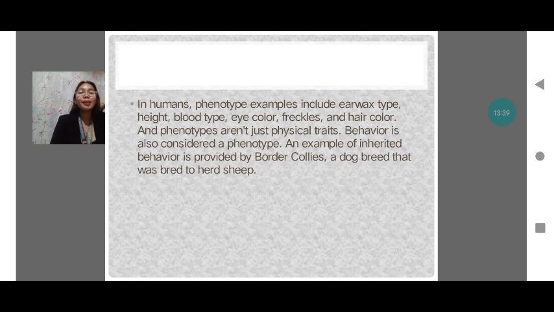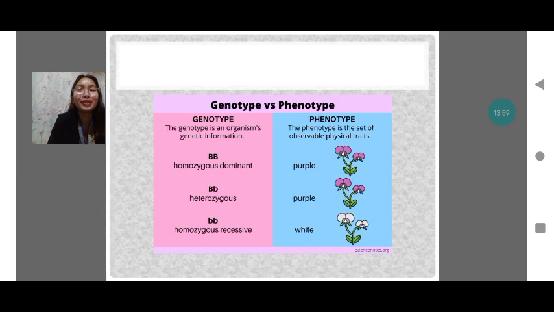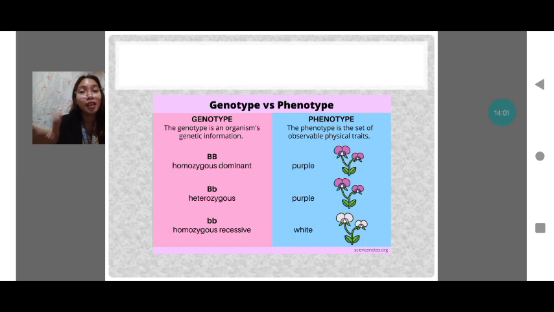So in humans, phenotype examples include earwax type, height, blood type, eye color, and hair color. Phenotypes aren't just physical traits. Behavior is also considered a phenotype. An example of inherited behavior is... So this is the illustration about phenotype versus genotype.